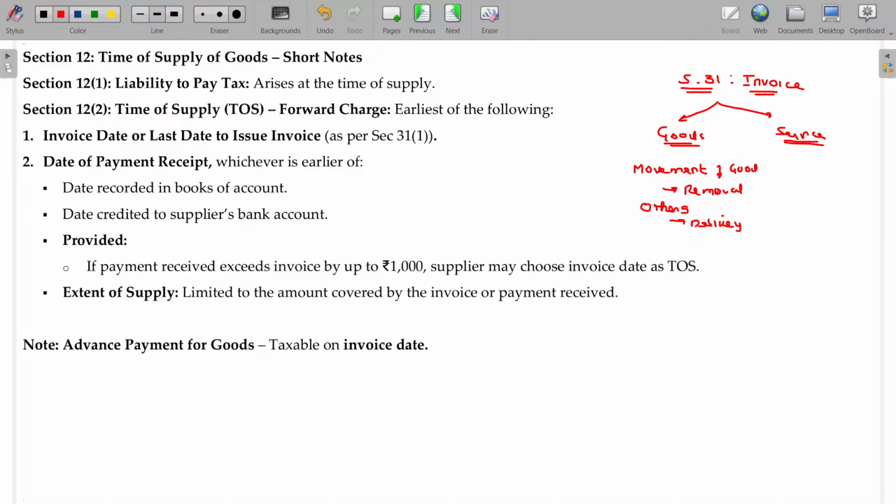So in case of goods, we have two scenarios: movement from our showroom, or it is available in the hands of the customer, other than movement, such as when it gets assembled at the site of the customer. So you have to issue the invoice on or before this date.